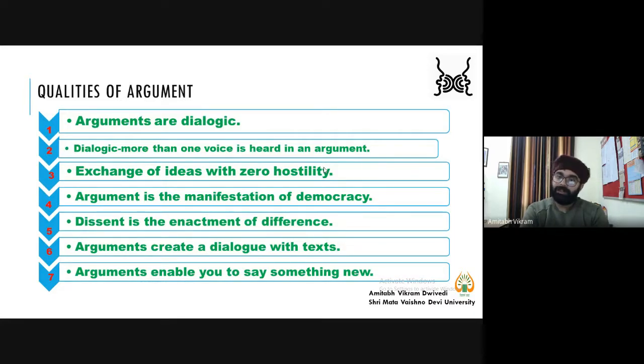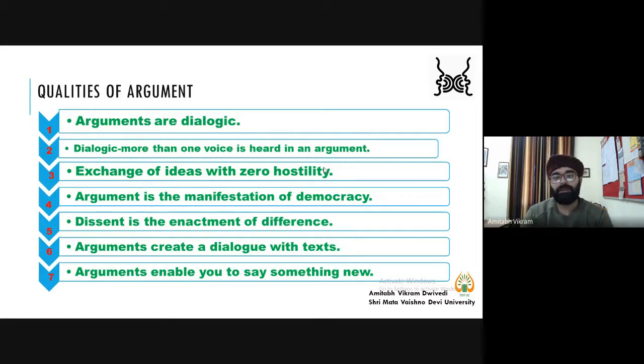At the same time, you need to think whether the argument I am putting is enabling me to say something new. It should not be the case that you are saying a copy of a copy, a repetition of a repetition. Then we can't say that research is argumentative. So you need to think deeply, and you need to cross-question yourself.